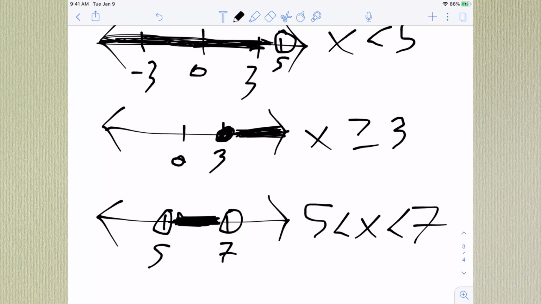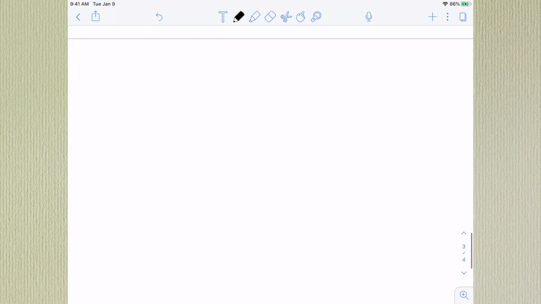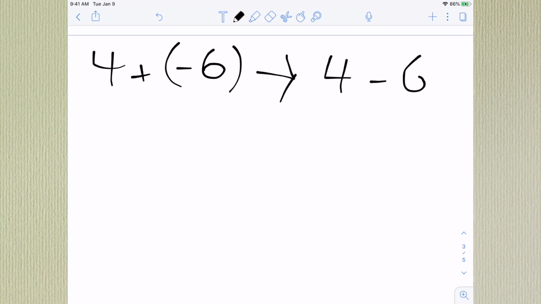Let's do a little bit more of the hodgepodge stuff. So a quick note, if we have 4 plus -6, that is the same as 4 minus 6. So that's something that you need to remember.